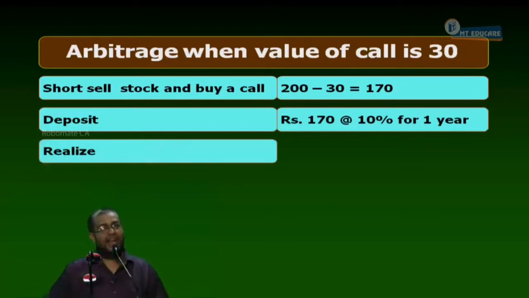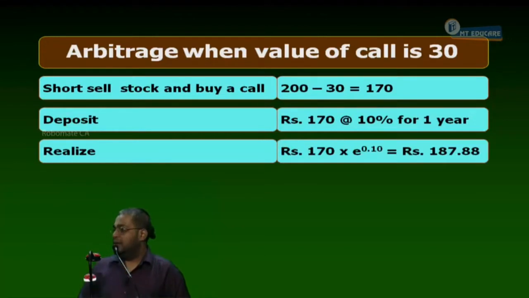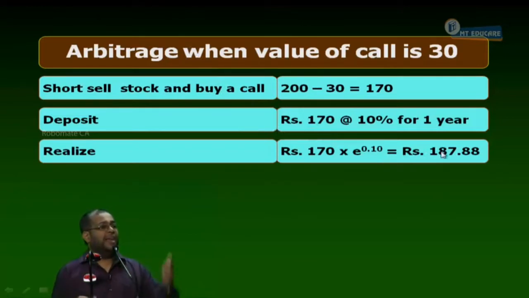Now I am going to realize the deposit. 170 into e power 0.10. Just now we found out it is 1.1052. Now please tell me what is 170 into 1.1052. Take the calculator. What is the number? 187.88. So 170 compounds at 10% for 1 year to become 187.88. That is the money in my hand.